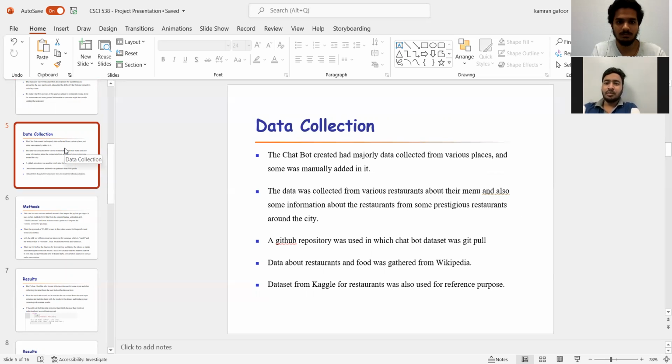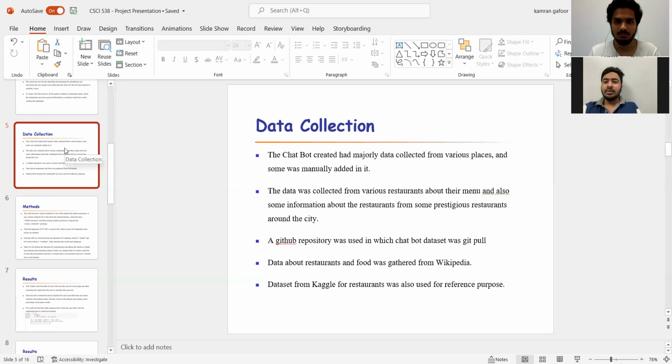The data collection part. The chatbot created had majorly data collected from various places, and it was collected and added manually. The data was collected from various restaurants about the menu and also some information about the restaurants from some prestigious restaurants around the city. Also, we have seen the chatbots that are used by five-star hotels such as Marriott, Intercontinental, Sheraton, etc.